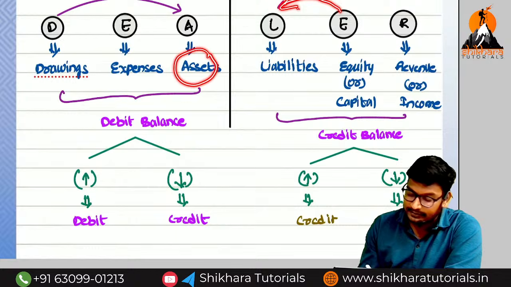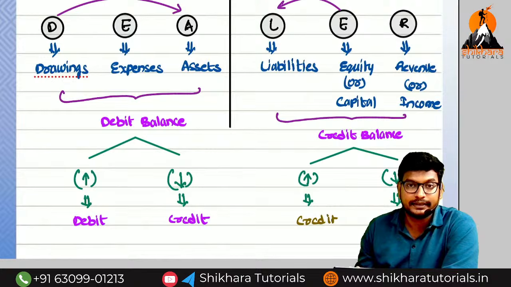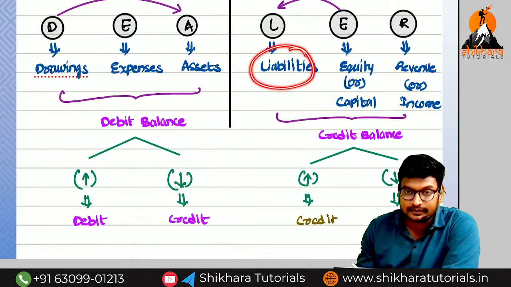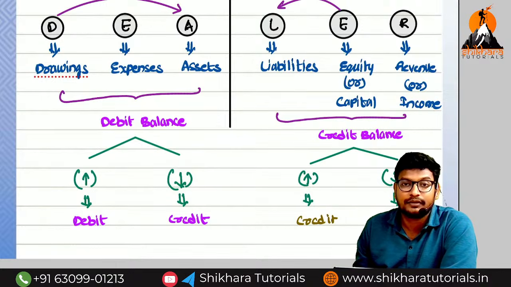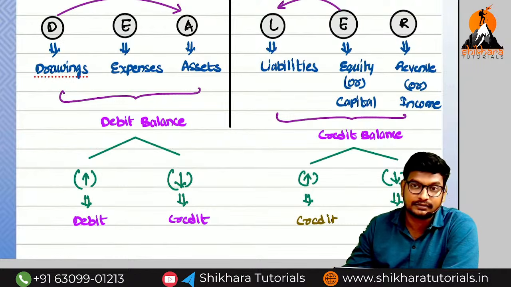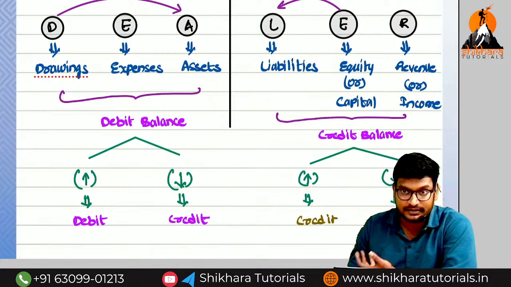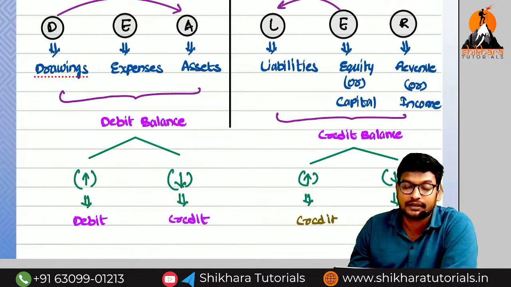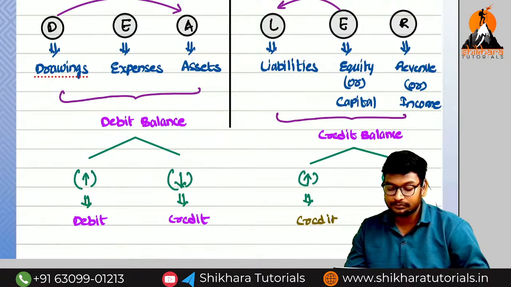When will the asset increase? If it comes in, it increases. If it goes out, it decreases. When does the liability increase? Freshly we have taken a loan from the bank. At that point of time, the liability will increase. For example, we have made the credit purchases. At that point of time also liability will increase. For example, if you made the credit sales, asset will increase. What is the asset at that point of time? Debtor. Okay? I will explain you, no problem, slowly.